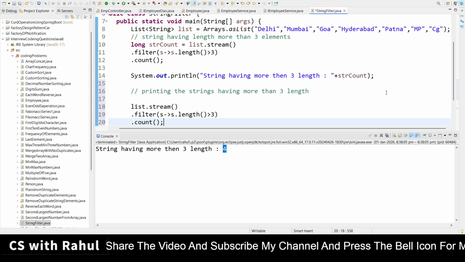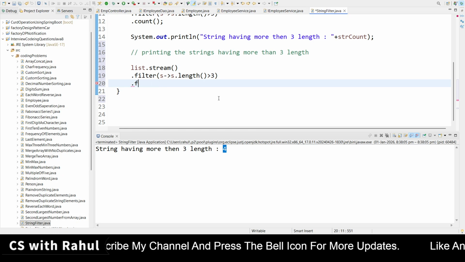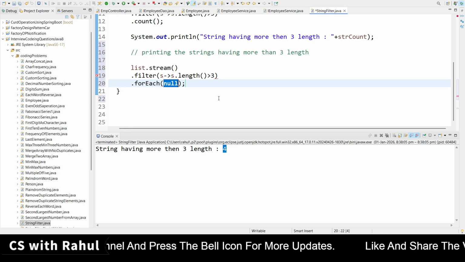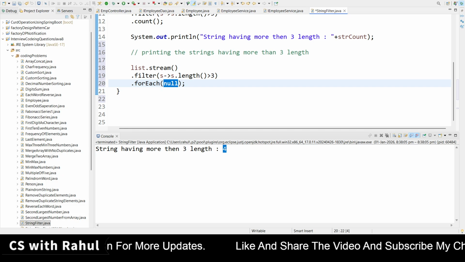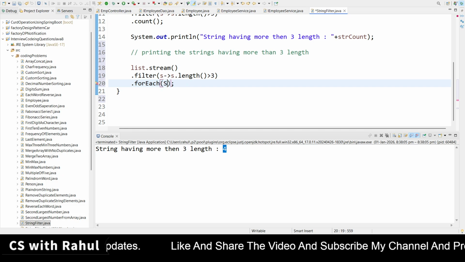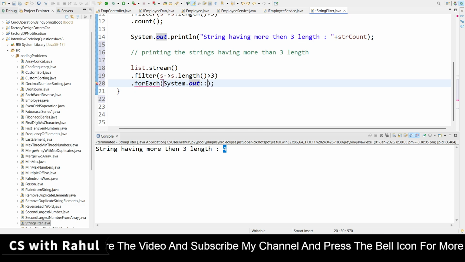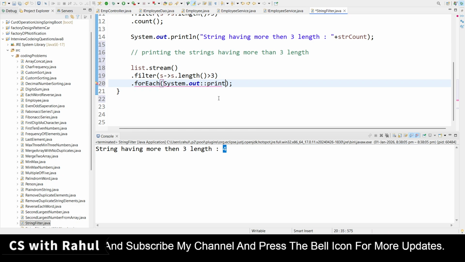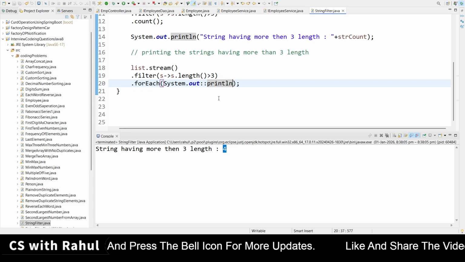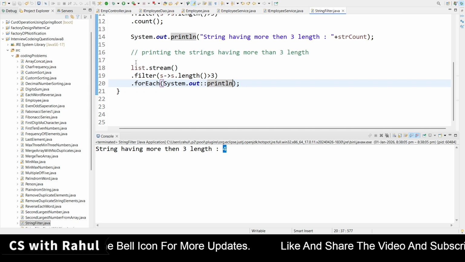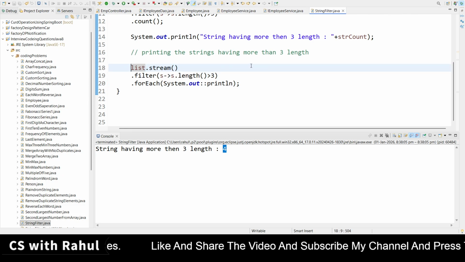The same code I have taken from there, and here I will use the forEach method. Because I have to print, I will use System.out and the method reference println. That's it, you have to do nothing. But your assignment is to store it and then print it.